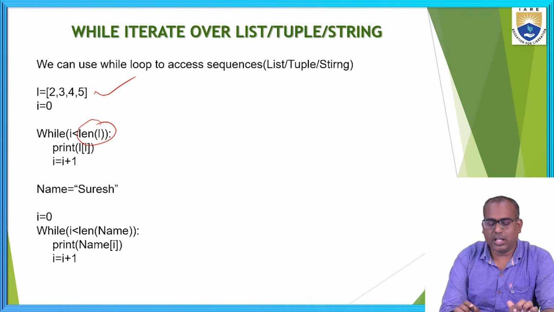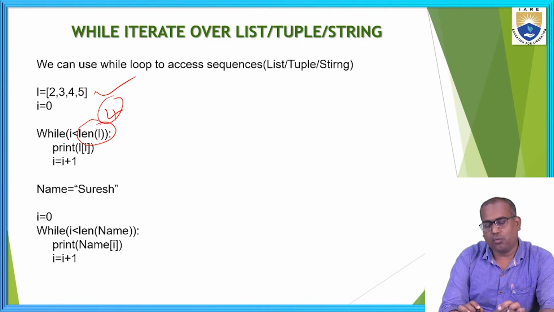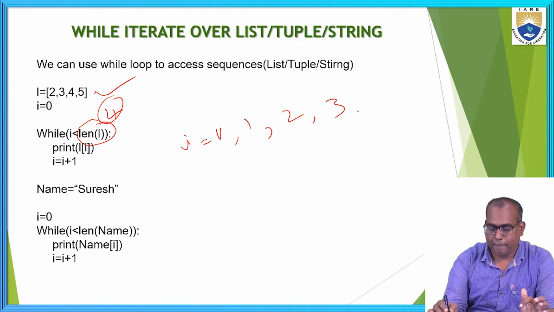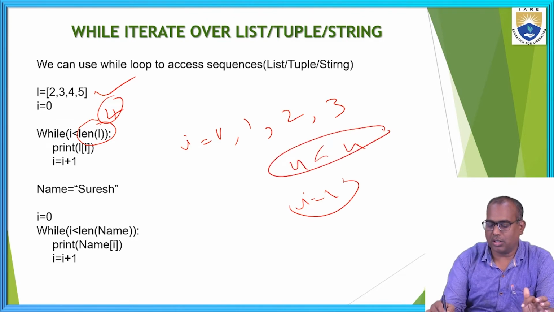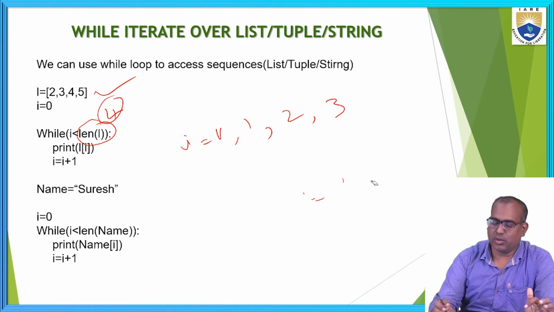Here I will get the length of L as 4. The I value is less than 4. The I value starts at 0, 1, 2, 3. When the I value reaches 4, the condition 4 less than 4 is false, so it terminates the loop.